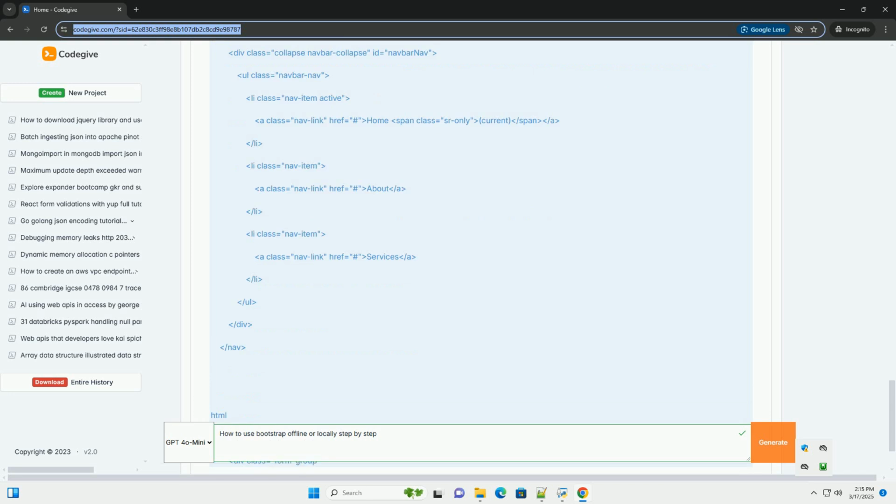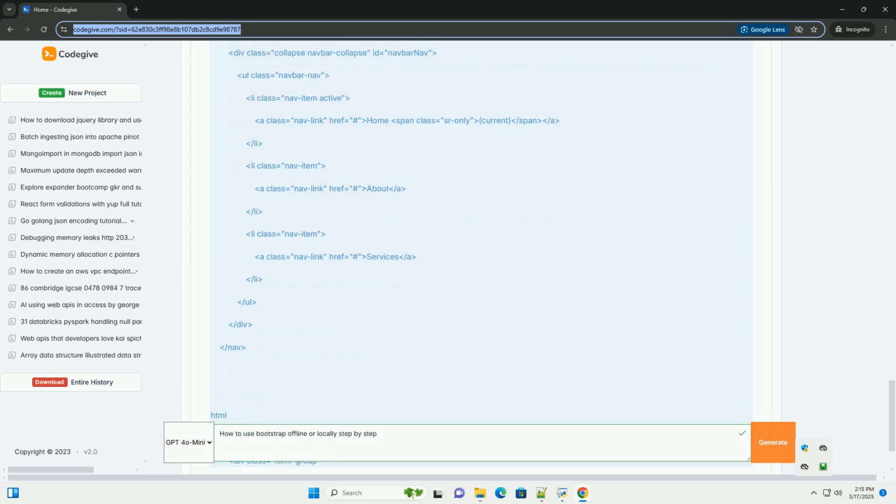Typos: make sure there are no typos in the file paths. Browser cache: sometimes your browser might be caching an older version of your CSS or JavaScript files. Try clearing your browser cache or using a hard refresh, usually Ctrl+Shift+R or CMD+Shift+R. 7. Using Bootstrap components and classes.